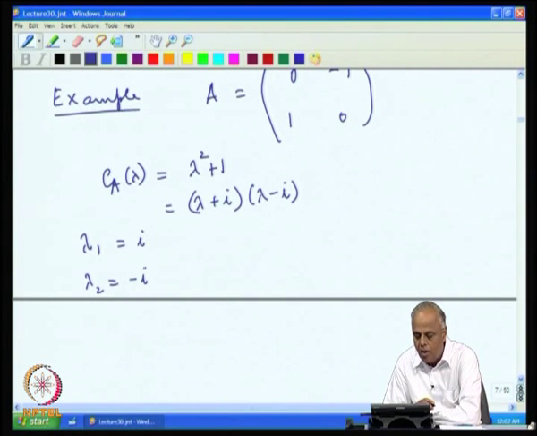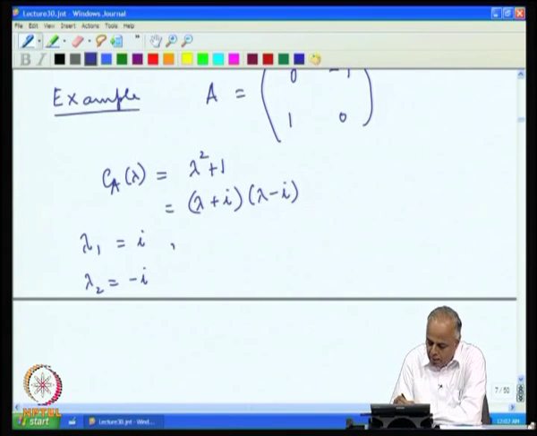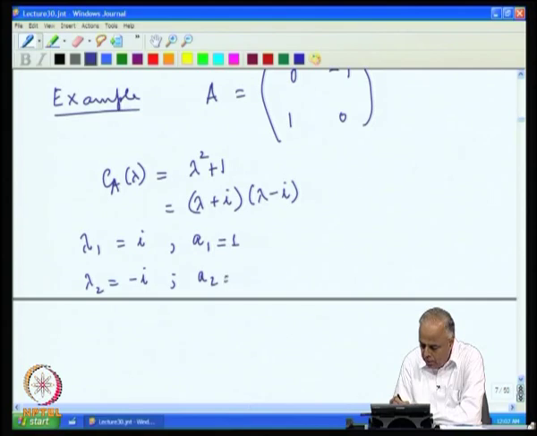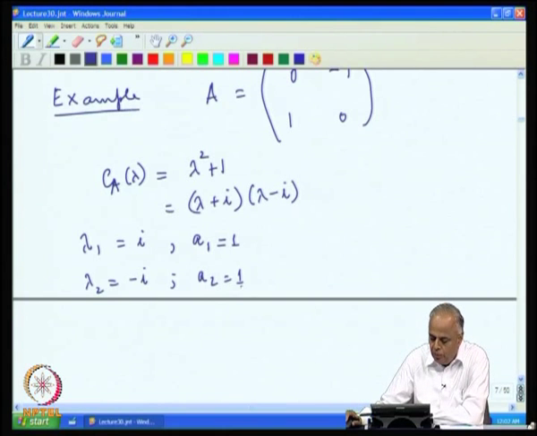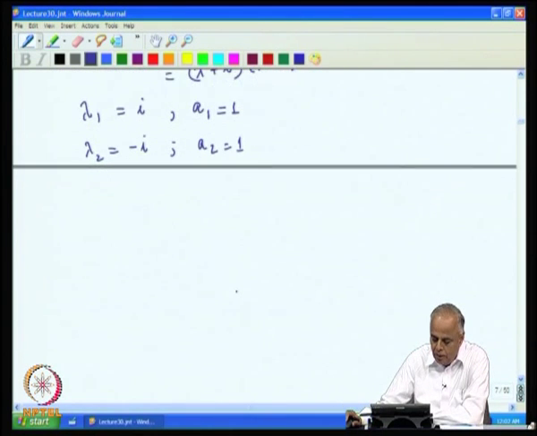Note that they are in conjugate pairs, because the matrix is real. Whenever complex roots occur, they must occur in conjugate pairs, and the algebraic multiplicity of the eigenvalue i is 1 and of eigenvalue minus i is 1. So, we have two complex roots with algebraic multiplicities 1 and 1 each.